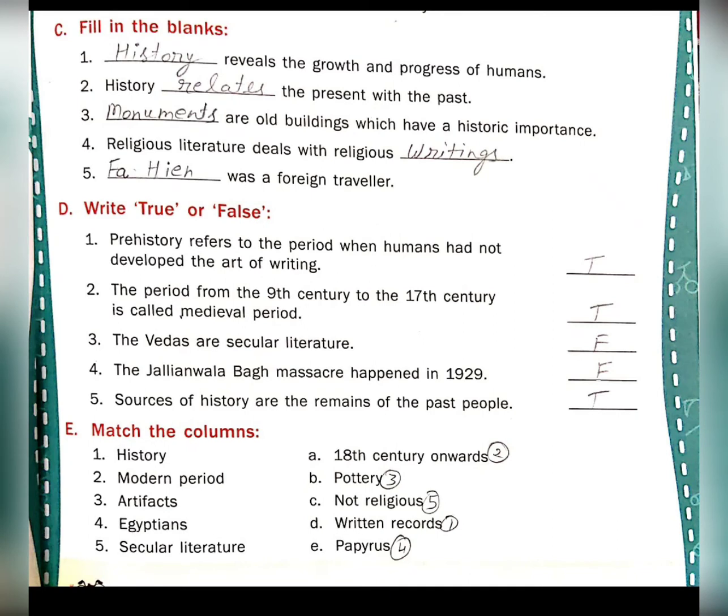History, match with written record, where written record is mentioned. Modern period, related to the 18th century and onwards. Artifacts, related to pottery. Egyptians, papyrus, they wrote on papyrus. Secular literature, and not religious.